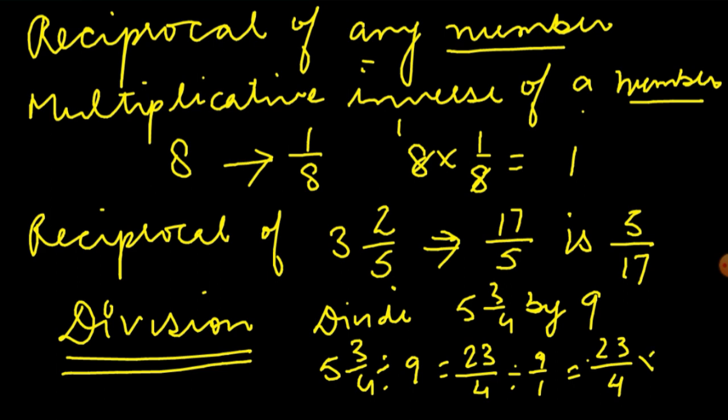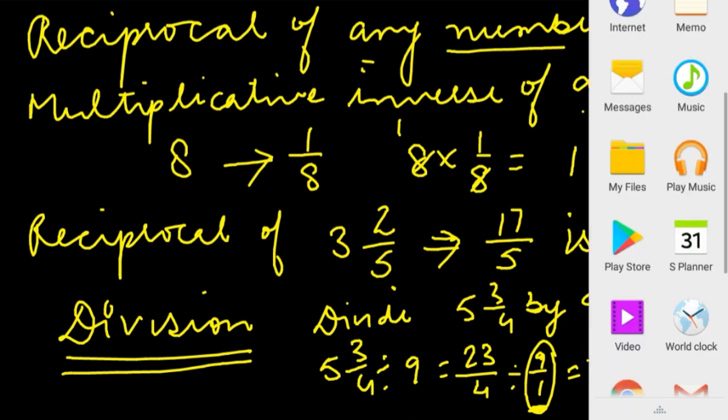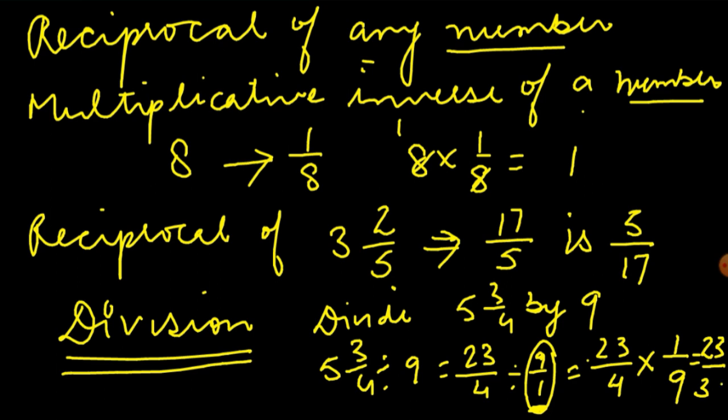We have to convert division into multiplication, and this fraction will become its reciprocal. Now you see, can we cut any number in the numerator and denominator? No. So the answer will be 23 ones are 23 and 9 fours are 36. So this is how it can help us in division.